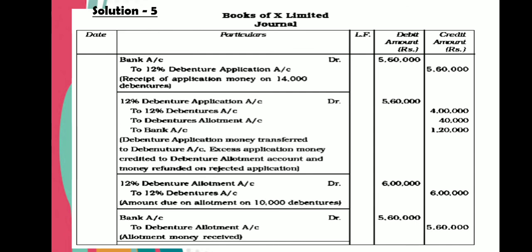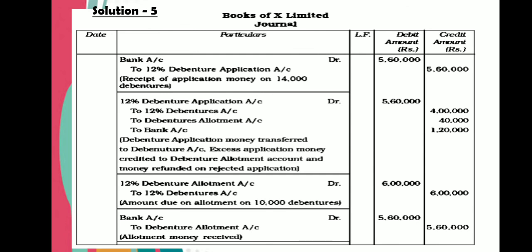So still their 1,000 debenture money, 1,000 into 40, 40,000 is with us. That will be adjusted with the allotment. At the time of allotment, we will demand this much less money from those 2,000 debenture holders who have applied for 2,000, but we have allotted only 1,000.